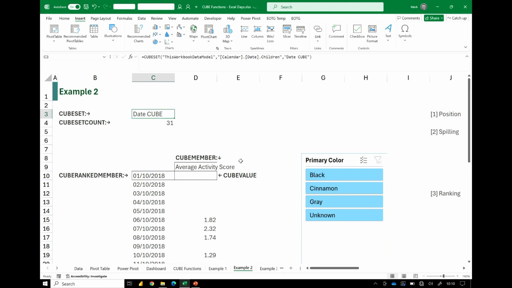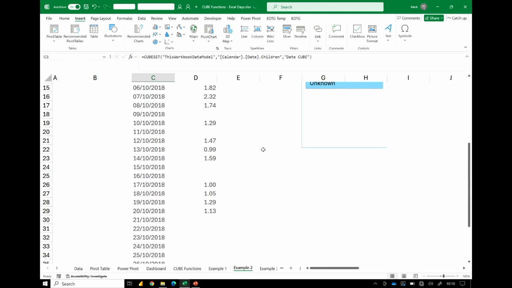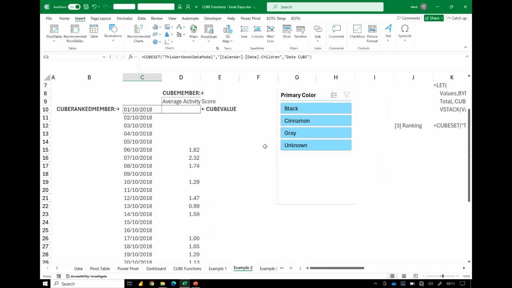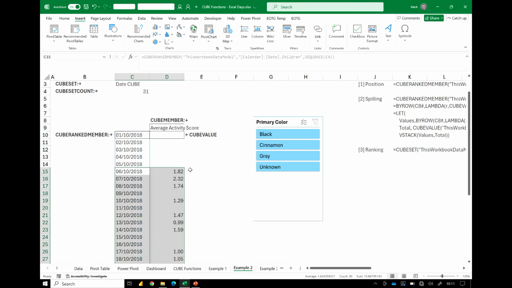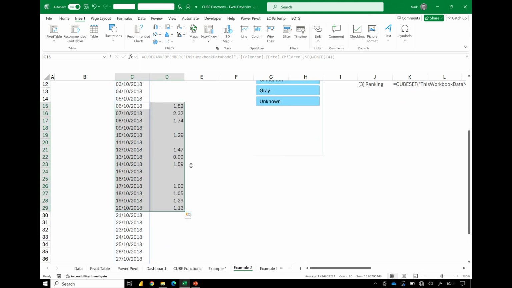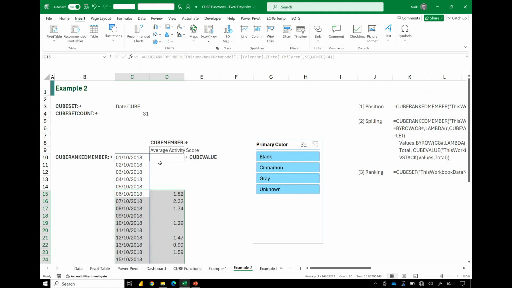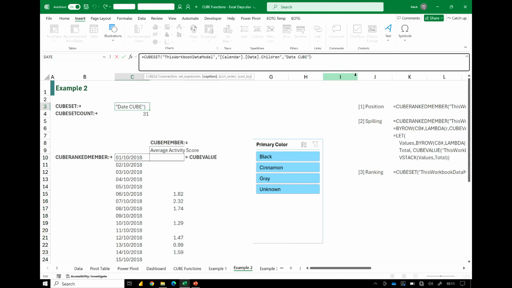Now you look at that data set, and you can see people weren't massively enthusiastic about collecting squirrel-based data. They started off with gusto on the 6th. By the 20th, they were bored as anything with going out into Central Park and collecting squirrel-based data. But that data, you go, that's interesting, but wouldn't it be nice to know which squirrel was most active on what day? If we could sort this in some way so that we can find out which day they were most active. Well, we can do that using our CubeSet.